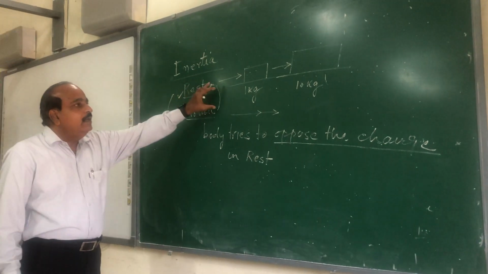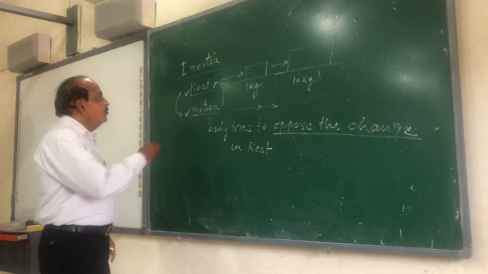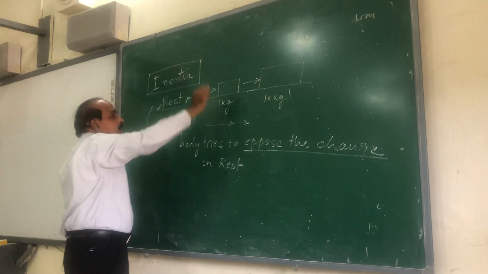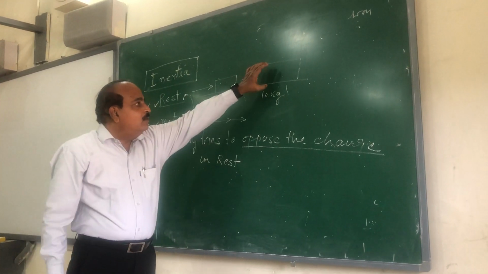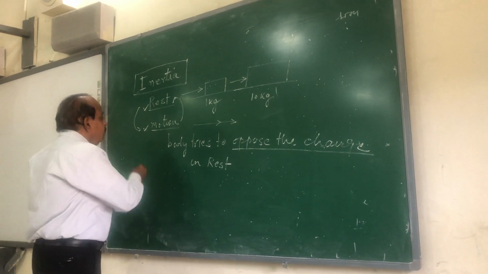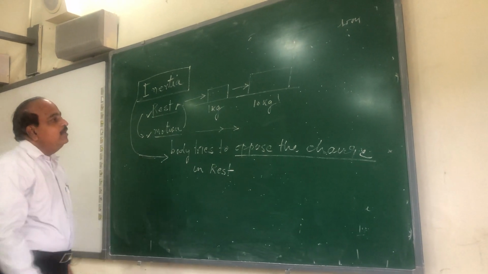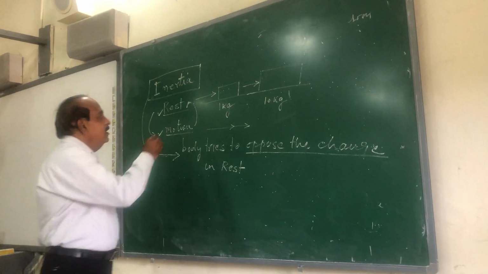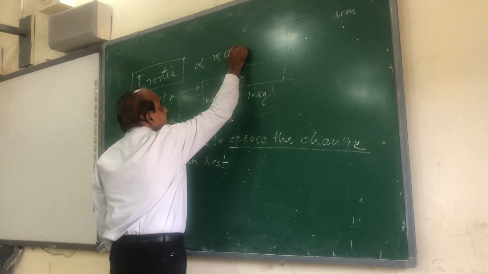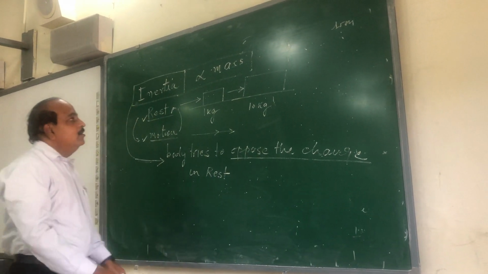That nature, that tendency, that process by which the body opposes the external force, this property is called inertia. We find that the inertia of 10 kilogram is more than the inertia of 1 kilogram. That is, inertia is the natural tendency of the body to oppose any change in the state from rest to motion or from motion to rest. Very clearly, inertia of the body directly depends on mass. Greater the mass, greater the resistance, greater the opposition the body will offer to the same force.